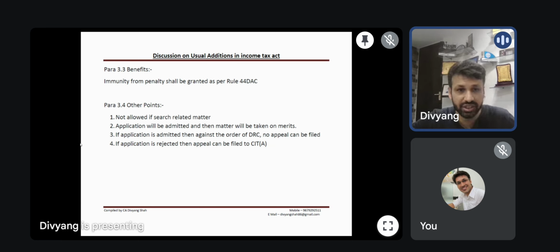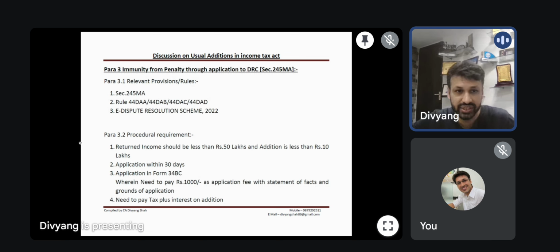And if you are interested to read the original provisions, the sections, rules, and e-dispute resolution scheme are given on this slide. That will be useful.